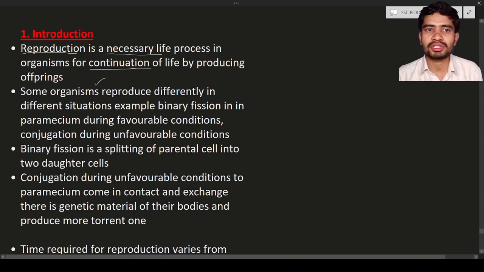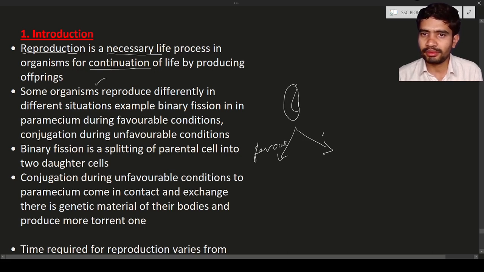Some organisms reproduce differently in different situations, like binary fission. Example: binary fission in paramecium during favorable conditions. So what is meant by favorable? Let us consider this is a paramecium. This paramecium has two types of reproduction, one in favorable and one in unfavorable conditions. Unfavorable means conditions are not perfect, that is known as unfavorable conditions.